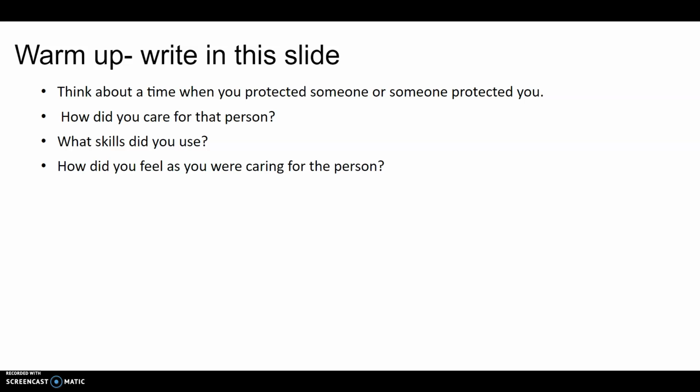So for this warm-up, this is slide number 4 in Google Classroom. It says, think about a time when you protected someone or someone protected you. Think about that. Your parents, a brother or sister, a friend, someone protected you or you protected them. If it helps to get you started, you should explain what it means to protect someone. That concept is very important to the story we're going to read.